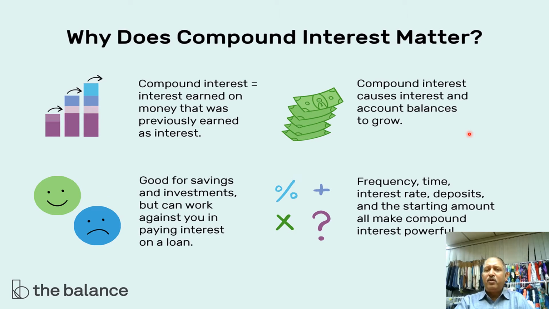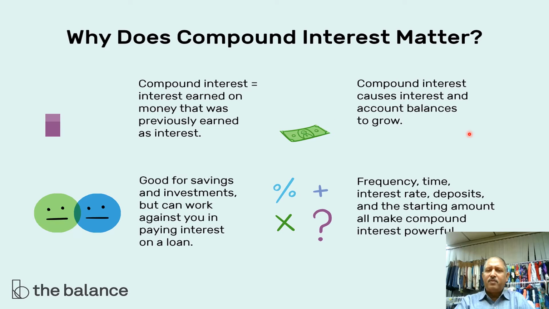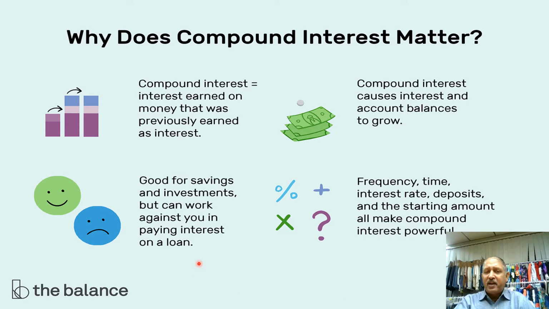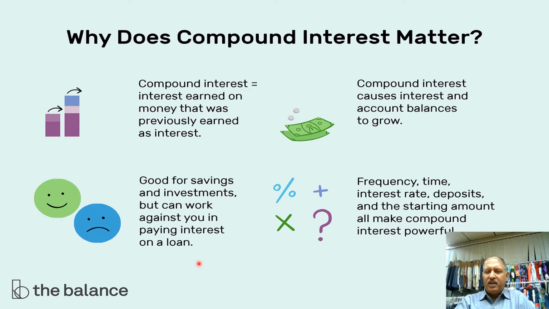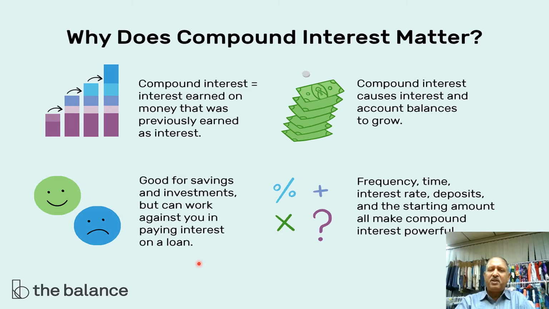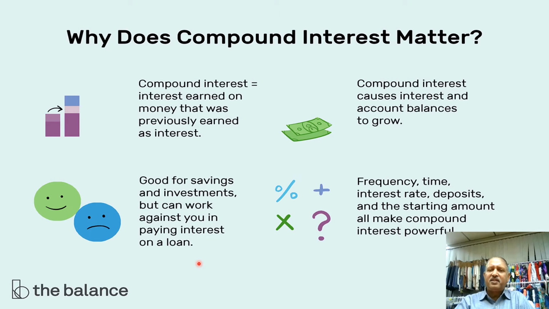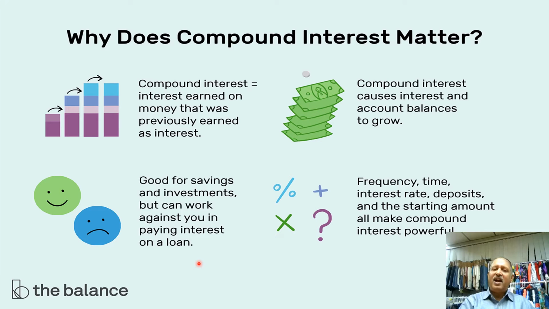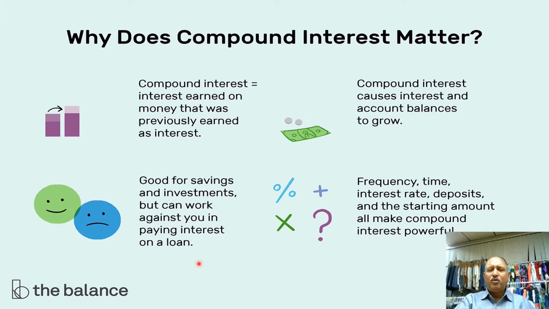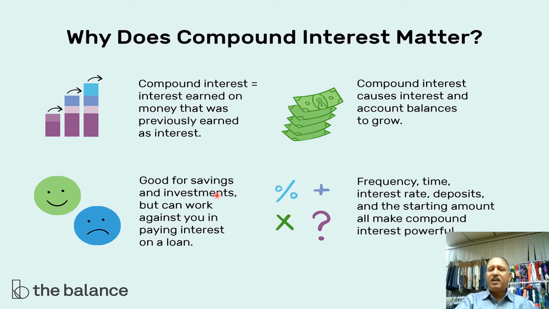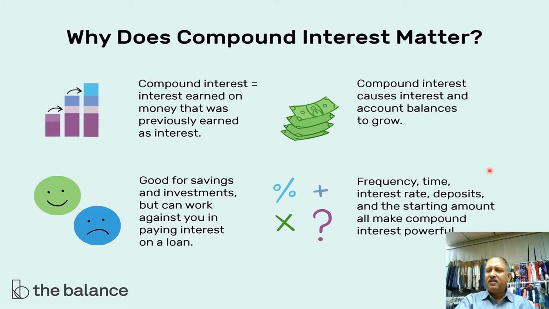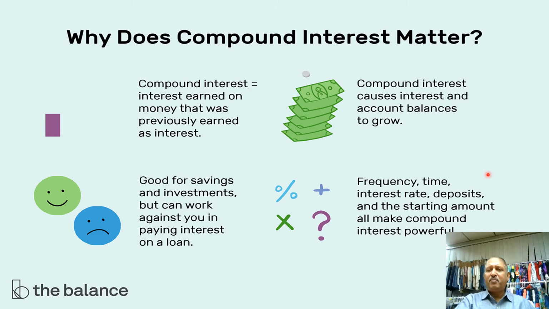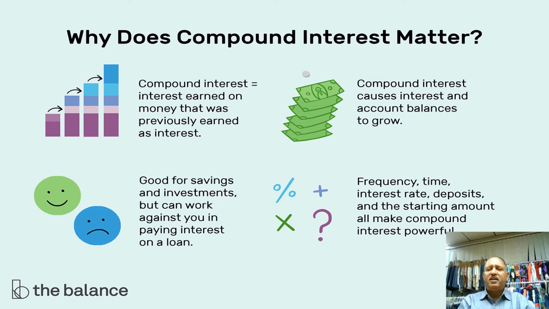On the contrary, if we do not have savings and we take a loan, there is borrowing, as happens in the case of credit cards. We have taken the money and we are not able to pay even the interest, forget the principal. Then the interest gets added to the principal, and we keep paying higher interest. So it is good for saving or investment, but can work against you if you are paying interest on a loan. The frequency, time, interest rate, deposits, and starting amounts all make compound interest very powerful.